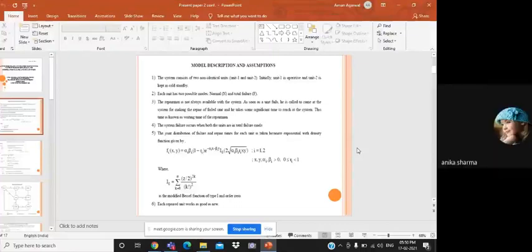The system failure occurs when both the units are in total failure mode. The joint distribution of failure and repair times for each unit is taken to be bivariate exponential, with density function as shown. Each repaired unit works as good as new.